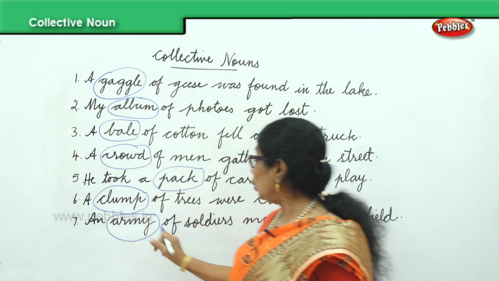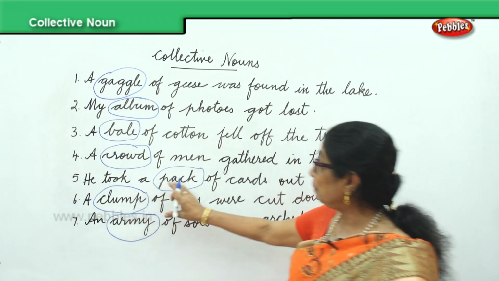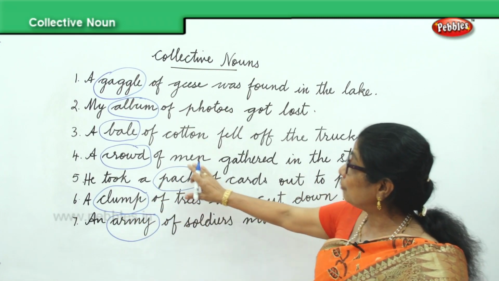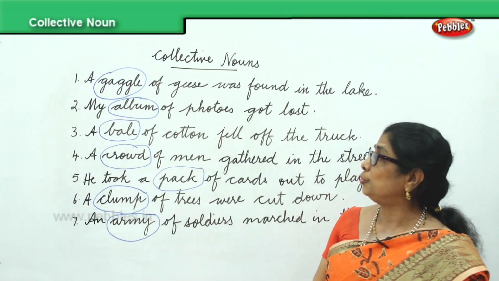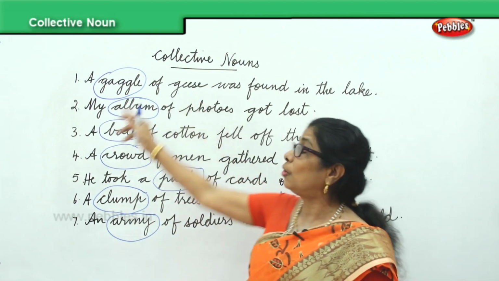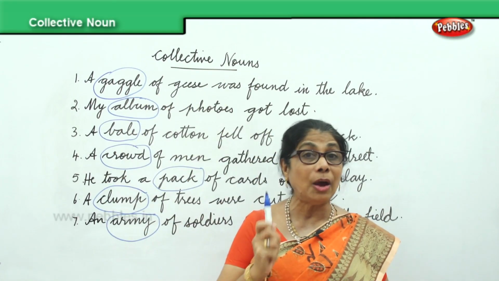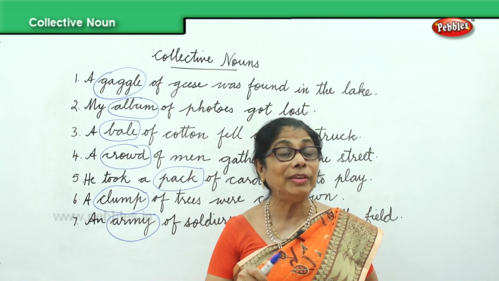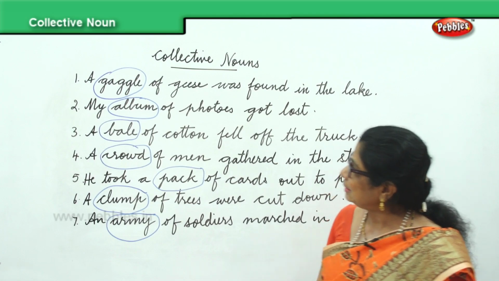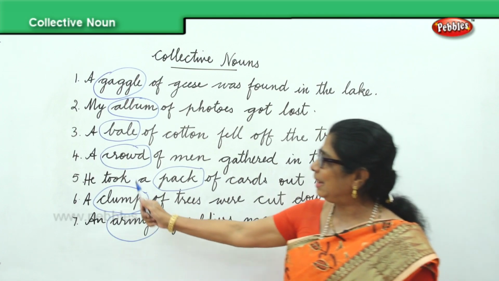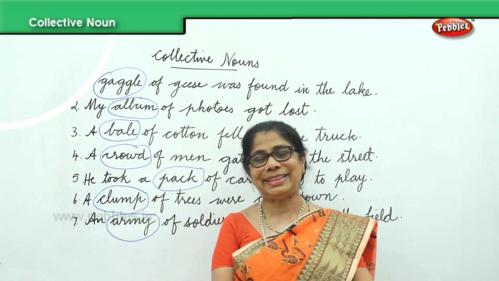So these are the group names of soldiers, army. For trees, you say clump. For cards, you say pack. For people, you say crowd. Cotton, you use the word bale. Photos, you use album. For geese, you call gaggle. So these are the group names and collective nouns from the sentences we were able to identify. So the collective nouns are gaggle, album, bale, crowd, pack, clump, and army.